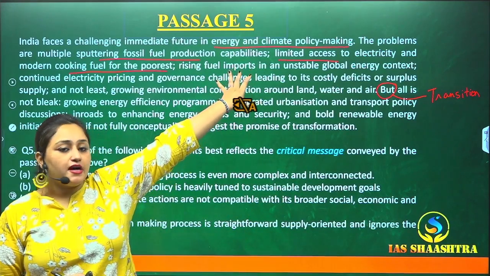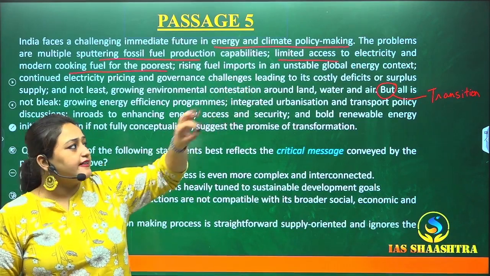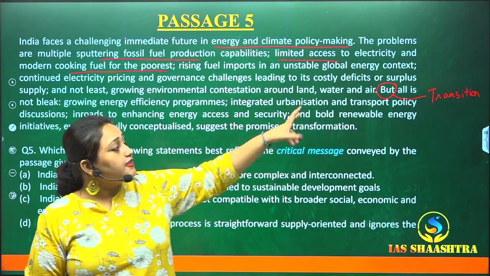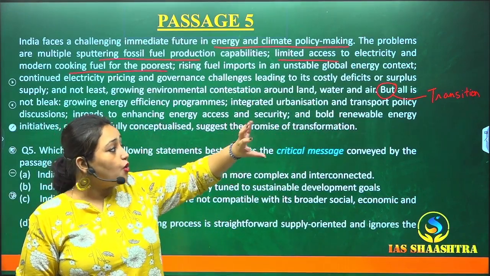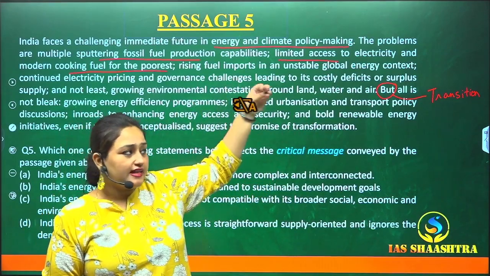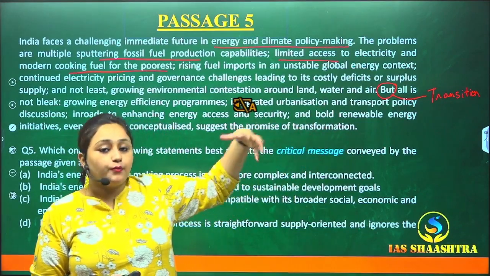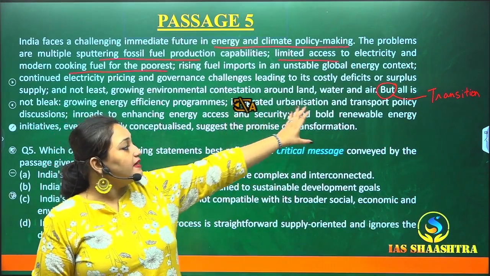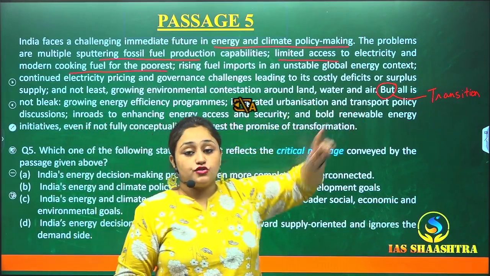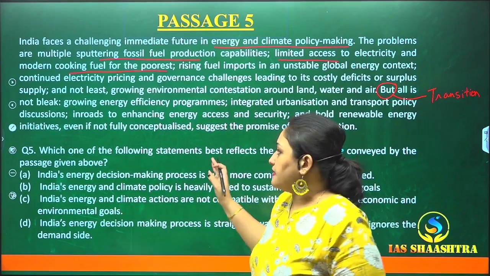In the first half of the passage, the author is speaking about all the negative things that are happening in the country, and after the but, the author's tone is changing, saying that there is something wrong, there are some mistakes, but all is not bad. There are some good things, some positive things also, and then he's mentioning all the positive things in our society. So, but is a transition word. Now let's continue reading the passage.